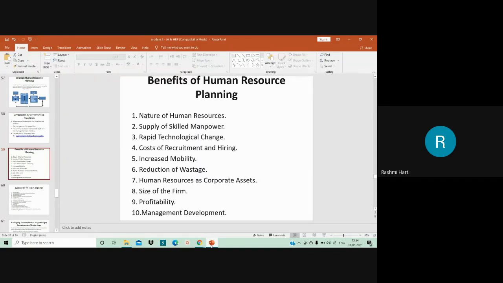Profitability. In a profit system, the basic motivation for human resource planning, like other firm activities, would be its contribution to profitability. Employee productivity is a major factor in profitability, which has stimulated interest in the realization of work. So when you have proper human resource planning, obviously you will have better productivity, and with that, better profitability. Management development. Proper human resource planning ensures development of managers through a proper training system. So these are the various benefits of human resource planning.